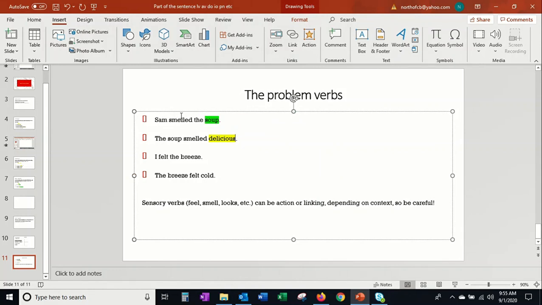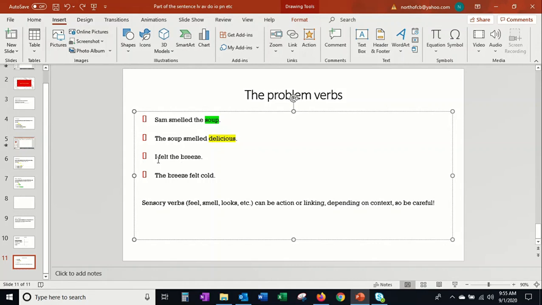Sam smelled the soup. Sam smelled. Arrow forward, he smelled the soup. Direct object. Delicious, though, describes. Remember? You can take this out. Equals, right? The soup is delicious, right? It equates. So this one is a linking verb. It comes backwards to describe the subject. The soup didn't smell a delicious. That's how you know it's not an action verb. The soup isn't doing anything.